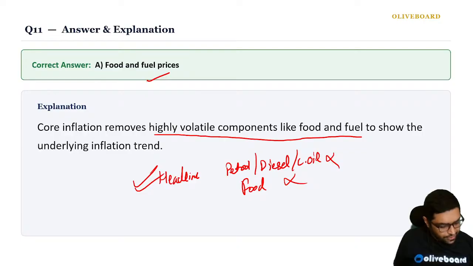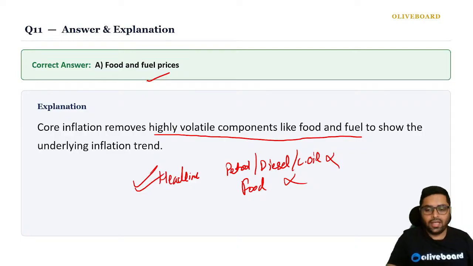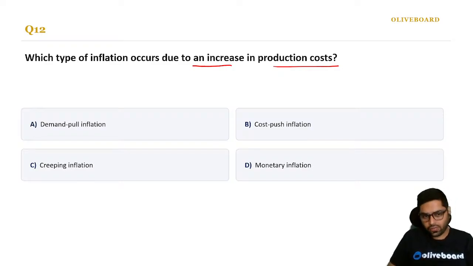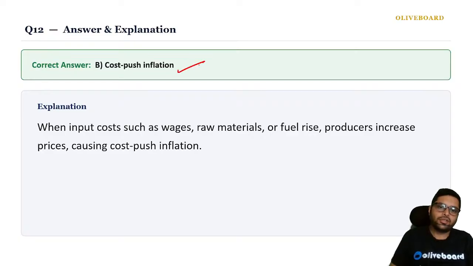Yes, Manoj, correct. Inflation is the right answer. Good. Next. Which type of inflation occurs due to an increase in production costs? Demand pull, cost push, creeping or monetary. What do you think? Hint. Obviously, cost push. Correct, na?